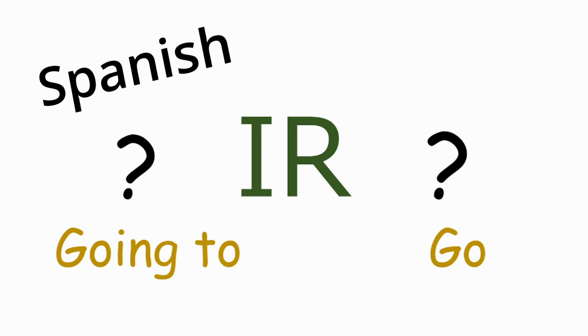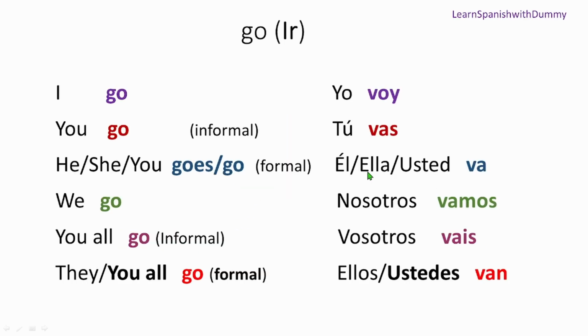So today we're going to learn about the verb ir, a very important verb in Spanish, because ir can mean go, and it can also mean going to. It's like a future as well. So let's see how we use it in Spanish. First we'll read the conjugation.